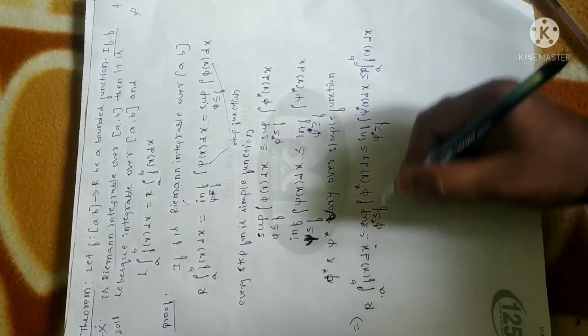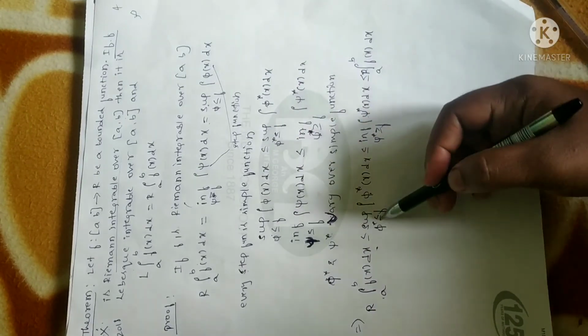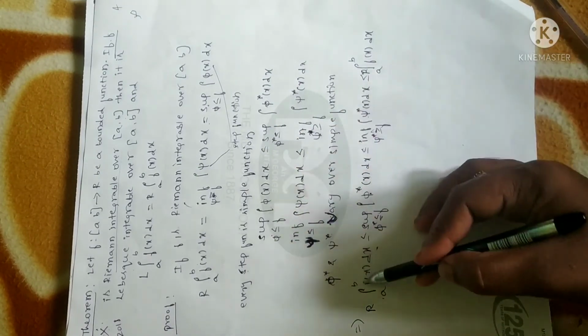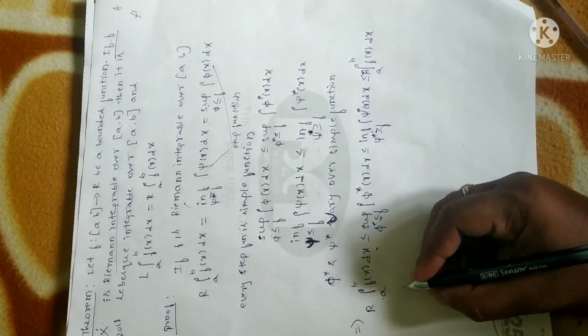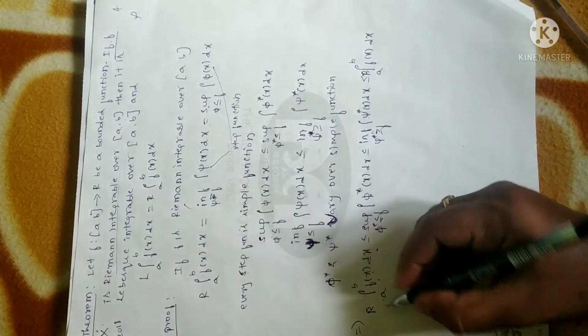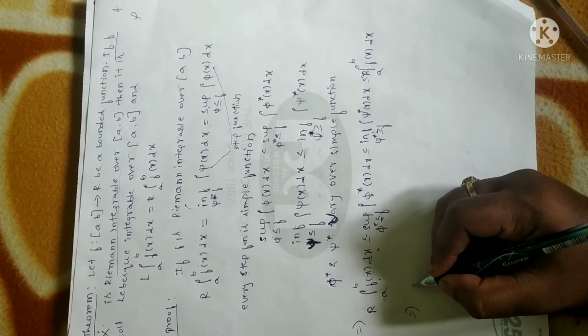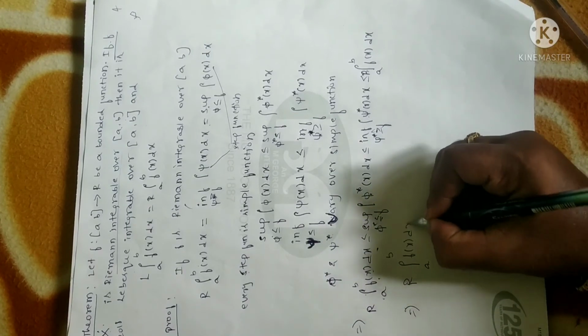In the sense, for the infimum of the varying functions psi star and the supremum of the varying functions pi star, they will lie in between the function f of x, the Riemann integrable function f of x. So the meaning is that I am going to write it separately so that you will understand. All these steps will not be there in the notes. I am writing it just for your reference. So I can write this as f of x into dx.